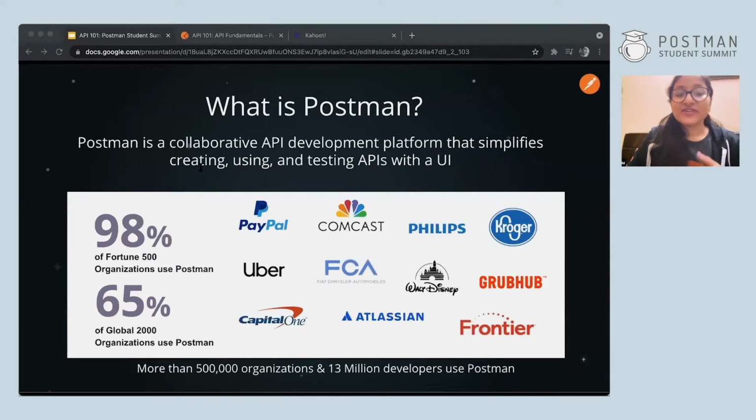Postman is a collaborative API development platform that simplifies creating, using, and testing APIs with a very, very simple UI. Who uses it? More than 98% of Fortune 500 companies use Postman for their API development. And as you can see on the screen, companies like PayPal and Philips also use Postman in their development.